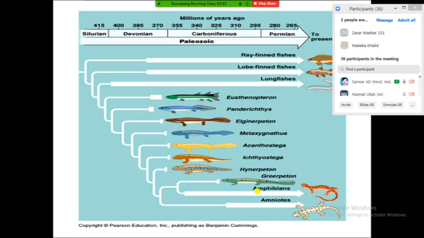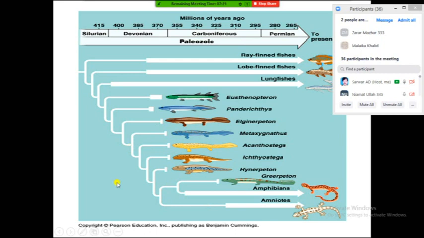Further, these stocks diverged or gave rise to other organisms, including various famous names like Acanthostega and Ichthyostega, Neptune and Grapton, and further amphibians, and finally amniotes.